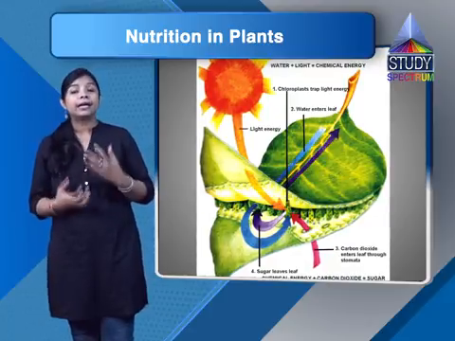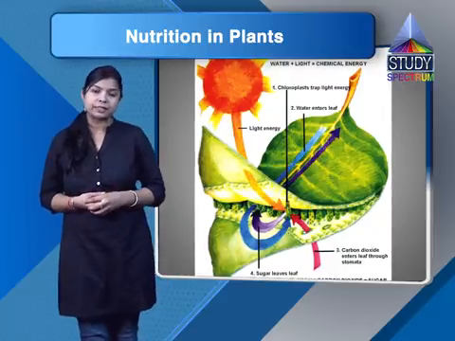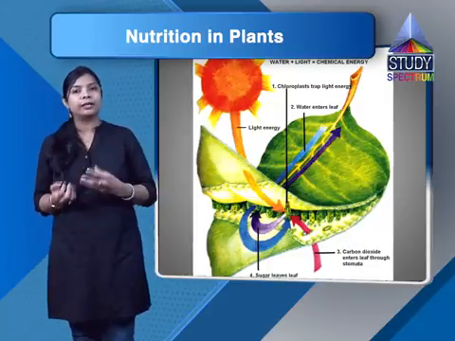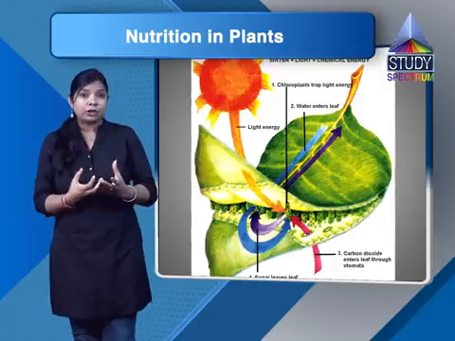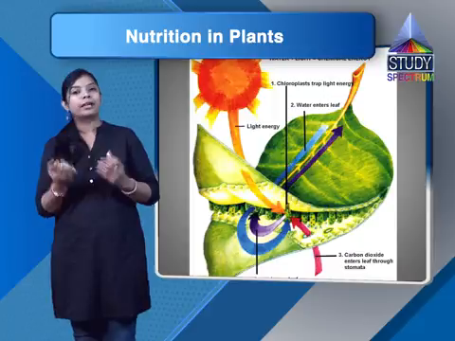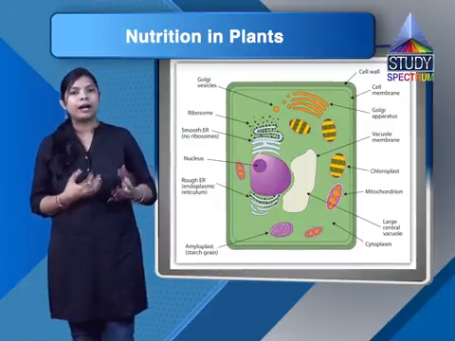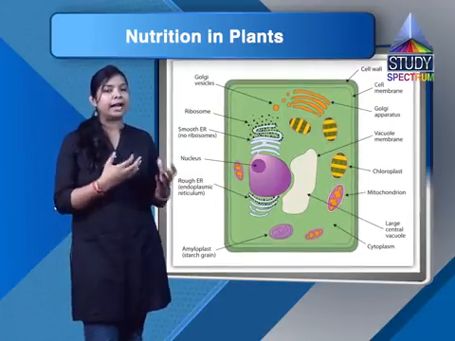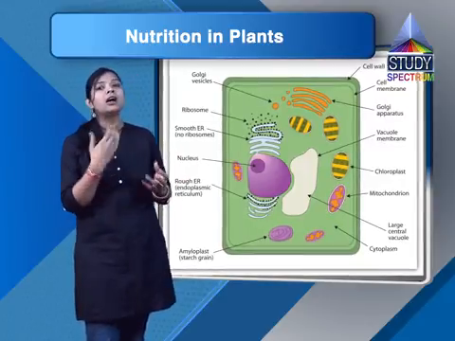What happens there? Here plants make their own food by the process of photosynthesis, and they take their raw materials like carbon dioxide, water and minerals from their surroundings. So what happens here? The chlorophyll present in the leaves captures the sunlight and changes it into chemical energy, and this chemical energy synthesizes the food with the help of carbon dioxide and water, and releases a carbohydrate and oxygen.